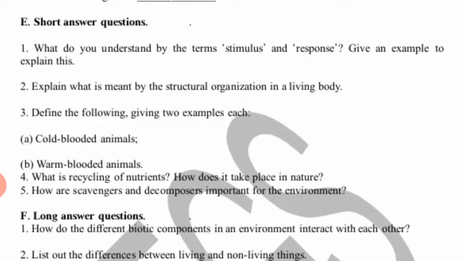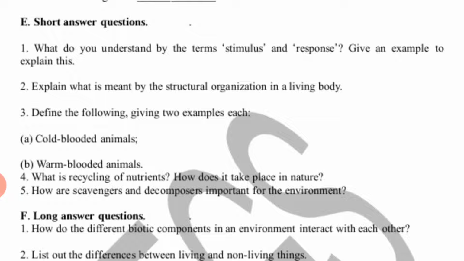Now about organisms. When all the organ systems join together and interact with each other, this is called an organism, like human beings, rose plant. These all are multicellular organisms.